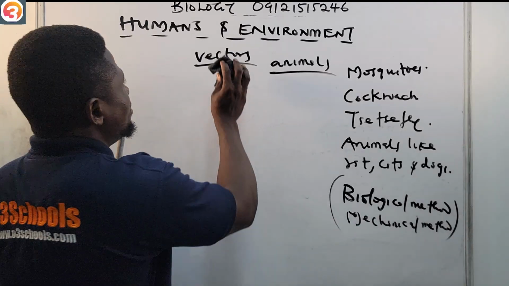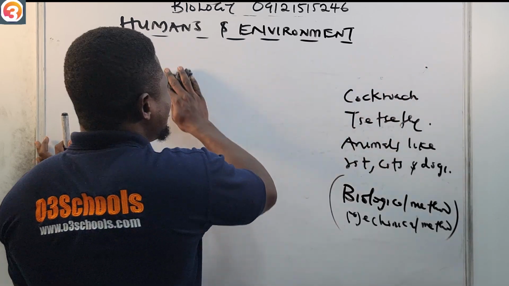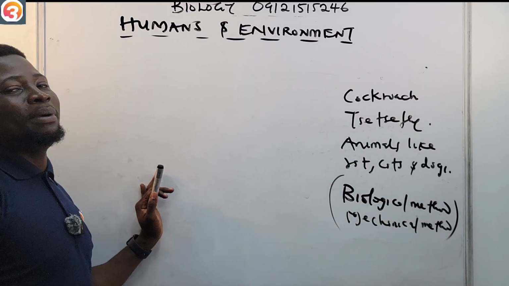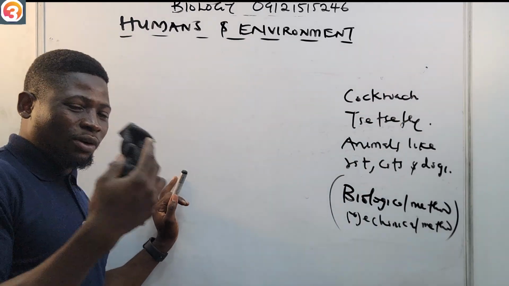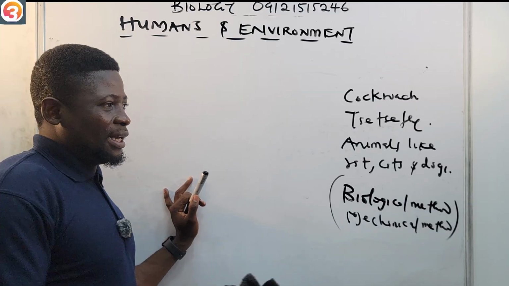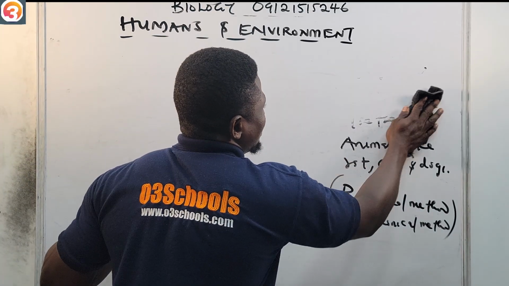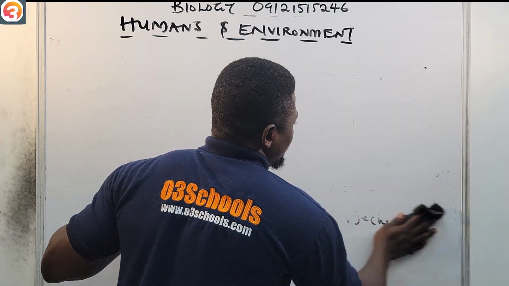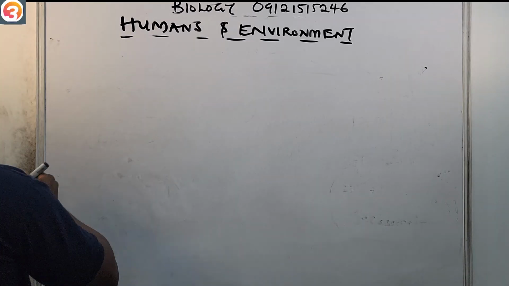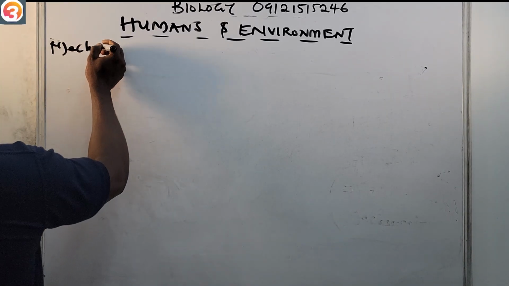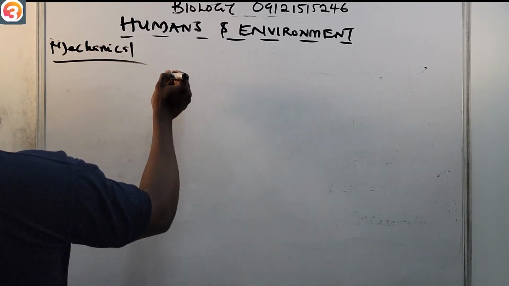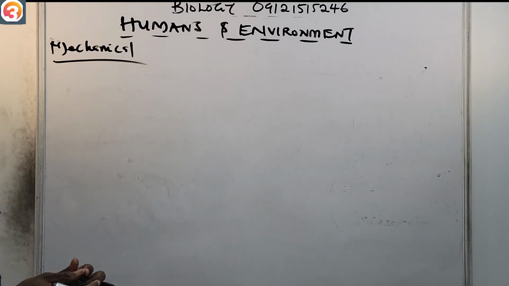Now let us first see the mechanical method. The mechanical method involves them carrying the pathogen. Examples of pathogens that are carried like that are Salmonella typhi.